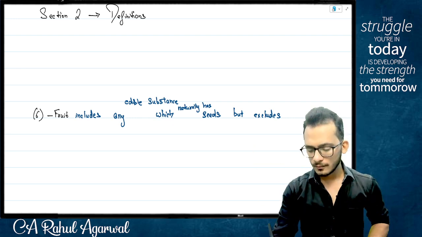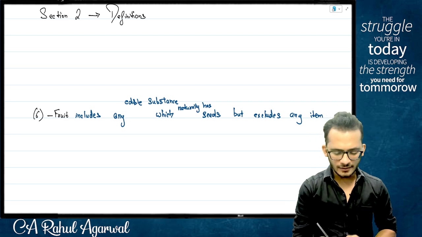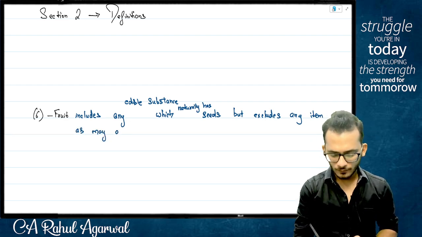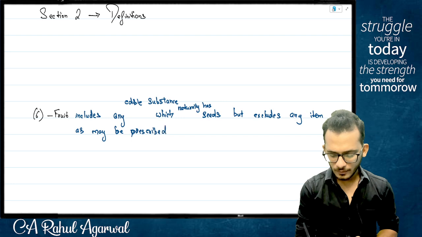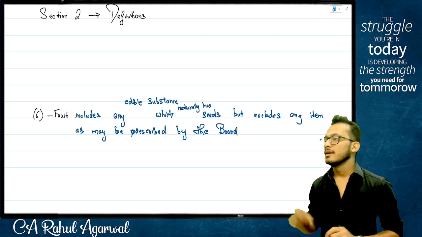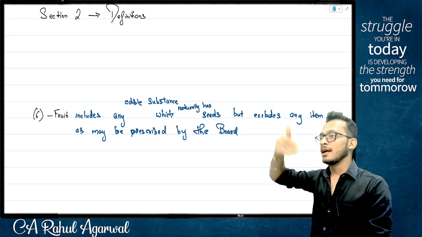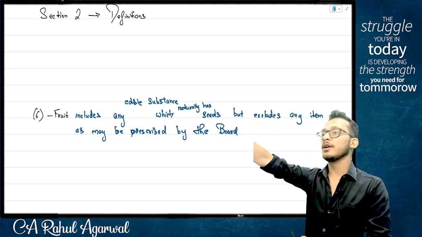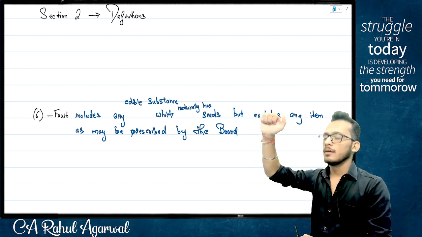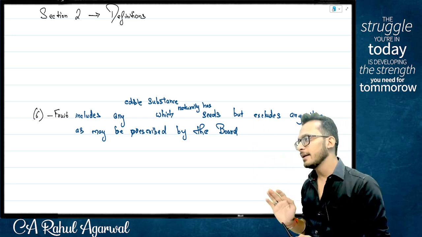But excludes any item as may be prescribed by the board. Which board? The fruit board, people. The administrative board which you're going to create. Which means now I have given special powers to them, where I'm telling them I'm giving you the power to exclude some item as you decide what you want. Yes, saves me time, saves them time also.